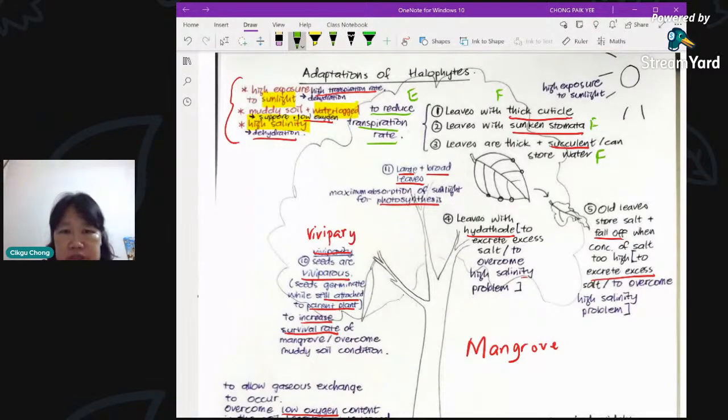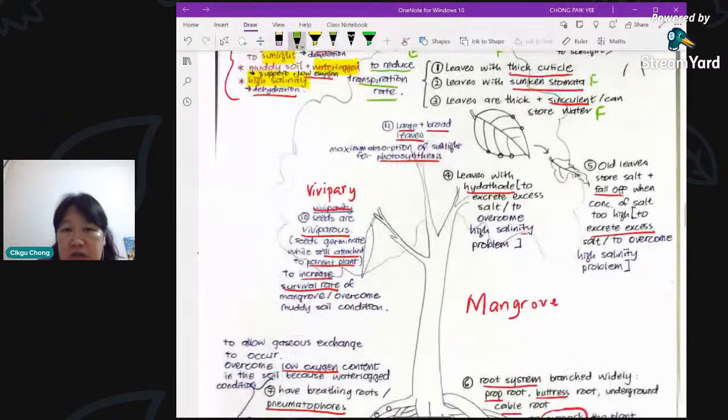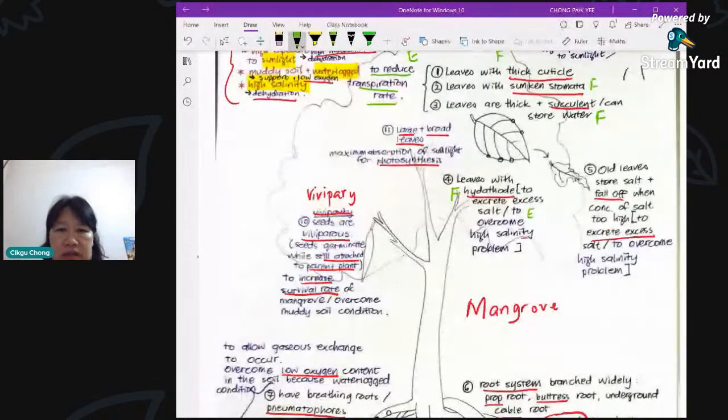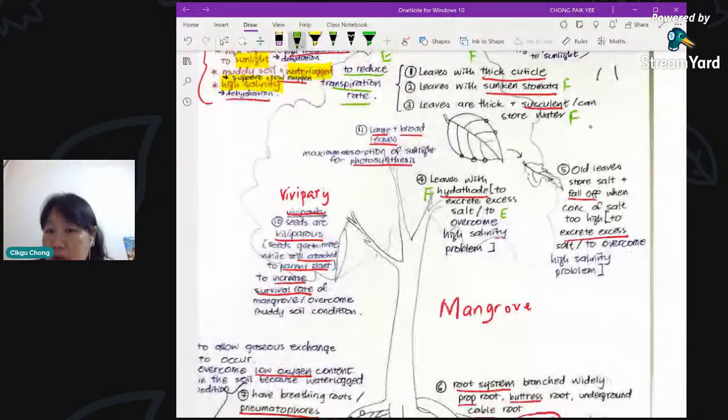Okay, that's number 1, 2, and 3 done. Now number 4, leaves with hydathodes. So this is the F. The hydathode is the F. And then the E here is to overcome the high salinity problem, to excrete excess salt. So another F and E, right? It's a pairing. Number 5. So old leaves, they also store the salt and they fall off when the concentration of salt is too high. So this is the F: the leaves are able to fall off, and the E here is to excrete excess salt to overcome the salinity problem.